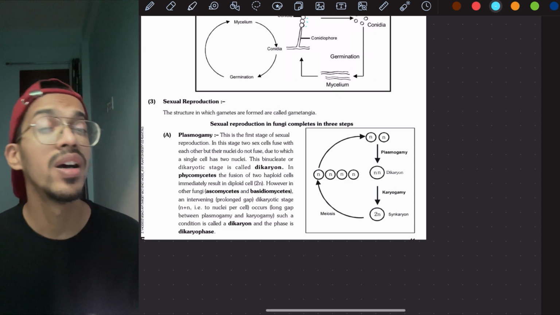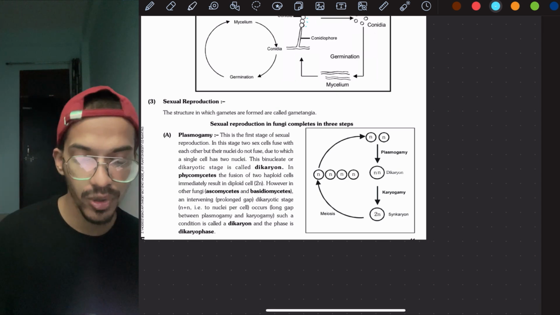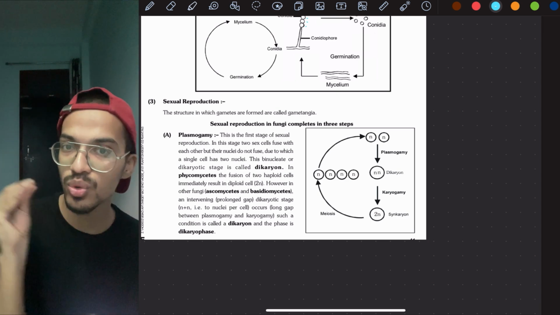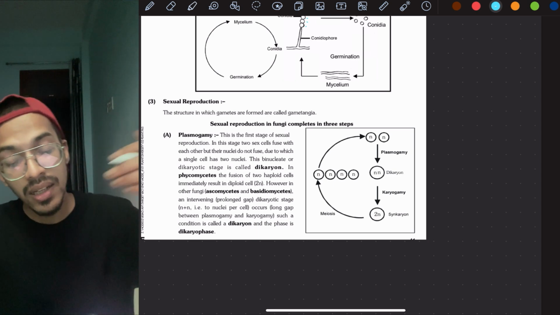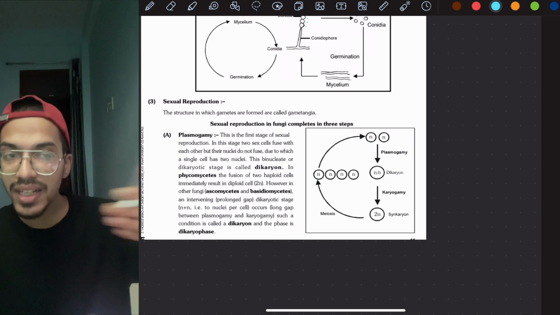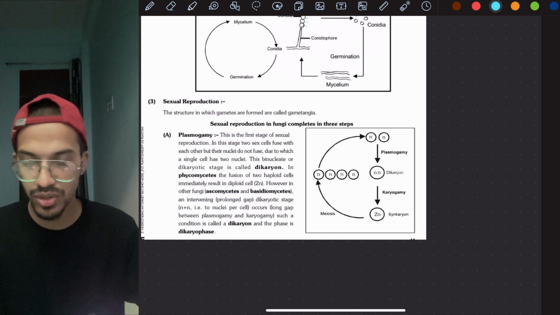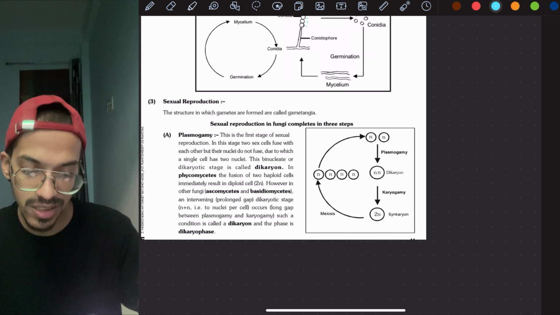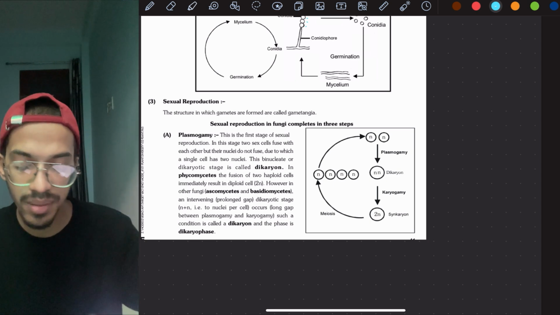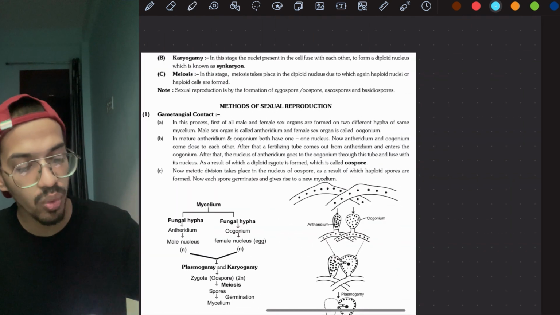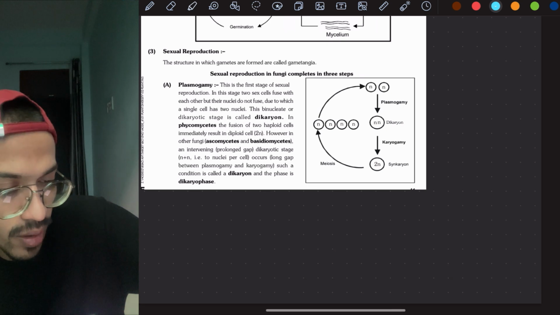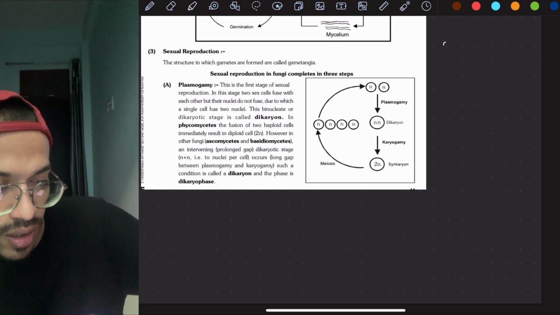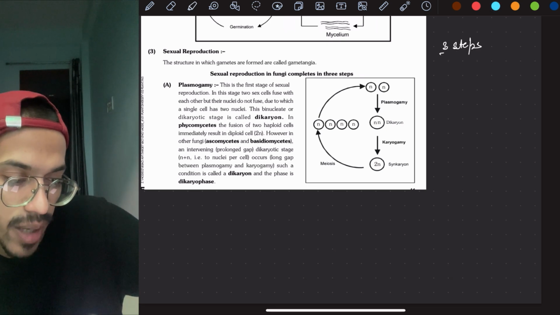Next comes sexual reproduction. In sexual reproduction, certain ways are there which you have to understand. Fungi complete this in three steps. The first step is plasmogamy, then comes karyogamy, and the last is meiosis. So the three steps are as follows. Number one, plasmogamy.